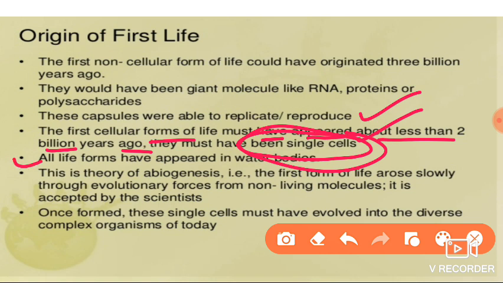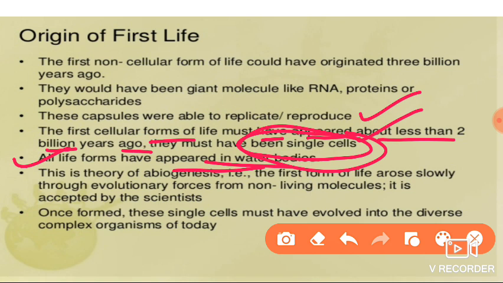And the first life form originated in the water bodies, because students, the earth was completely full of ocean, because plenty of reactions led to the rainfall and everything. So the first life originated in the water bodies. Later on evolution occurred, and still now terrestrial life is also going on.